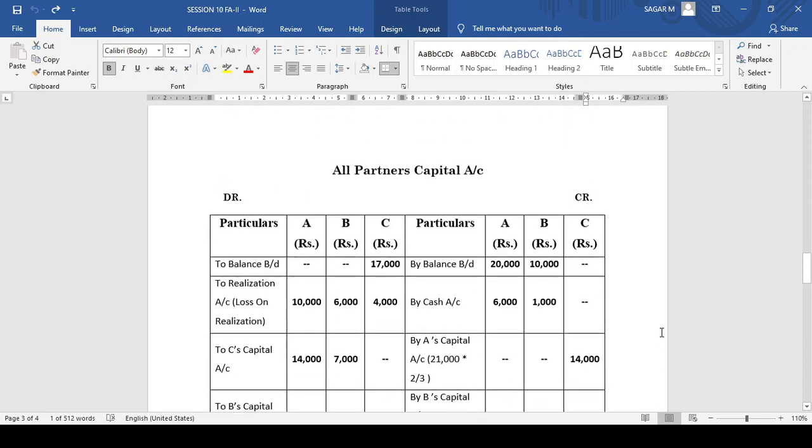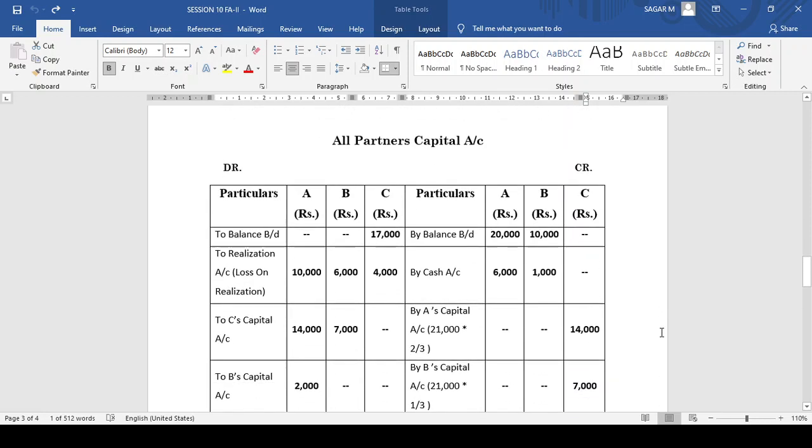So here, in the same manner that we followed in the previous session, as usual, begin with their capital balances. As I told you, A and B have credit balances, hence the entry is made on the credit side, but Mr. C has a debit balance, hence to balance, brought down 17,000.